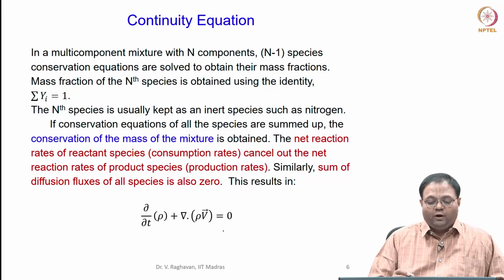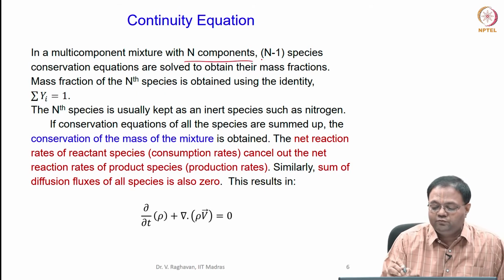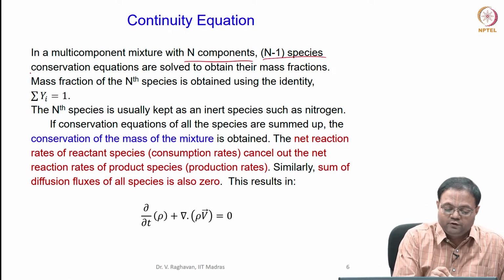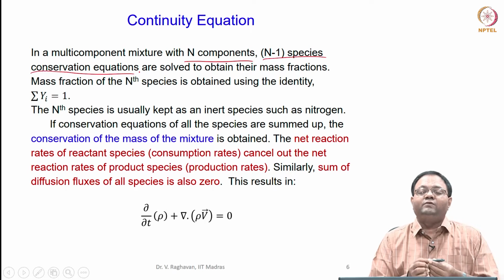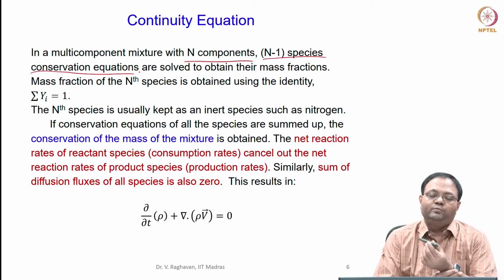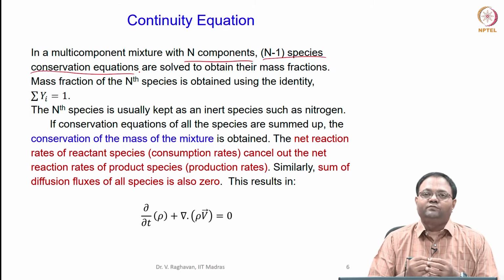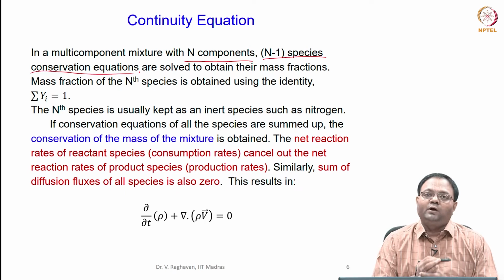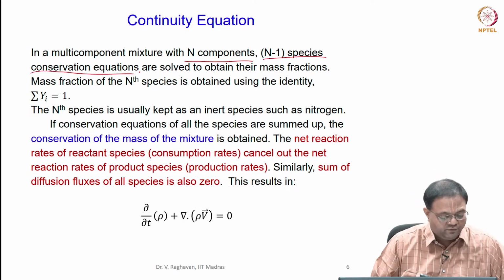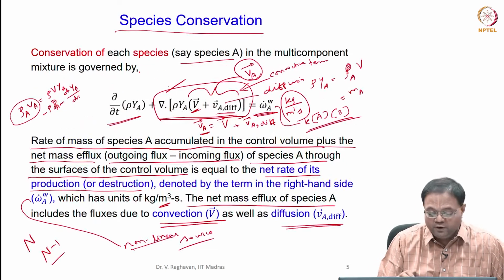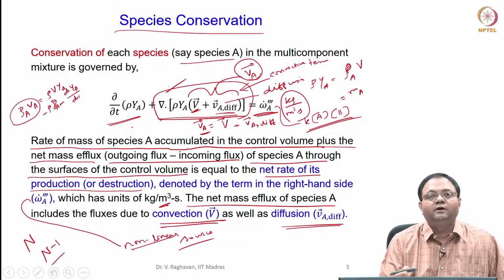Okay. So, as I told you, when there are n components, n minus 1 species conservation equations are used. That is why we use the steady state approximation or partial equilibrium approach to reduce the number of species to be solved using a partial differential equation. So, this is a partial differential equation, written here in vector form.